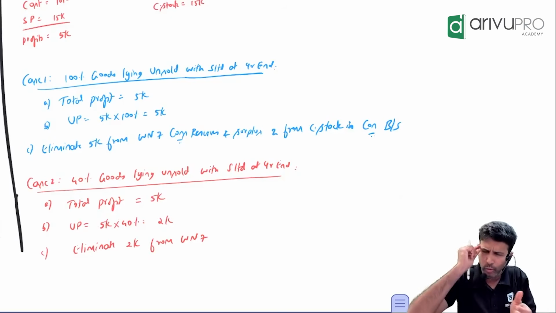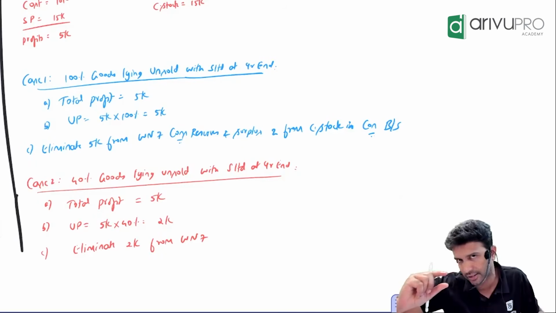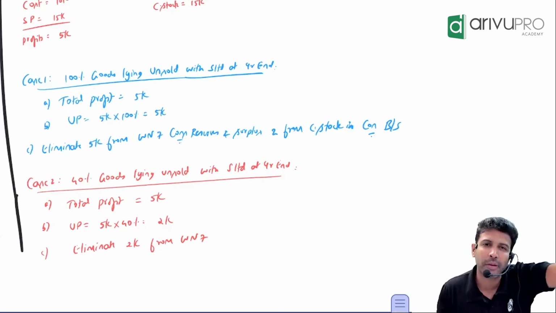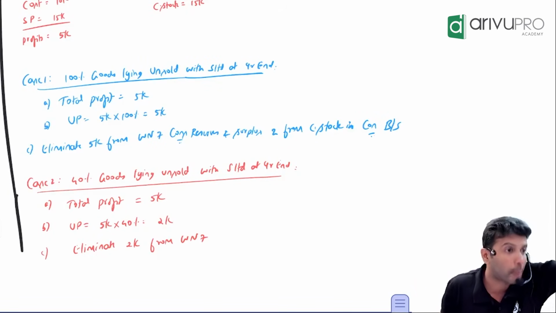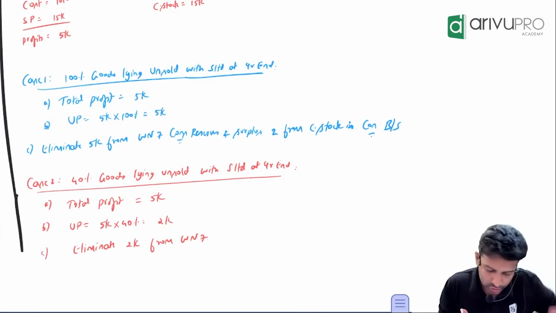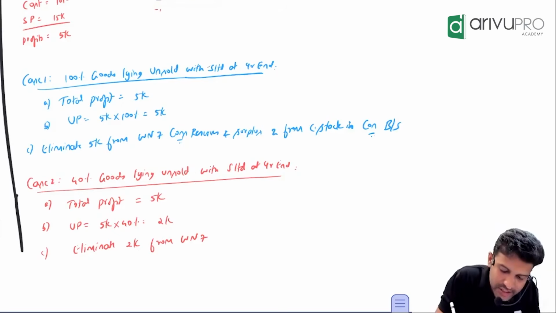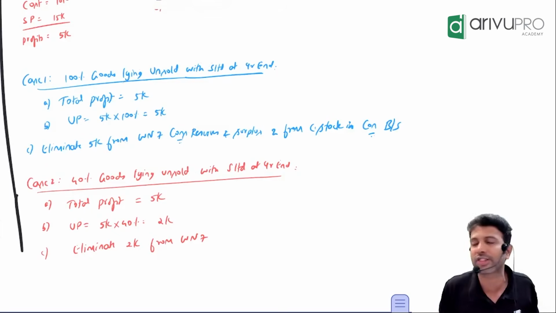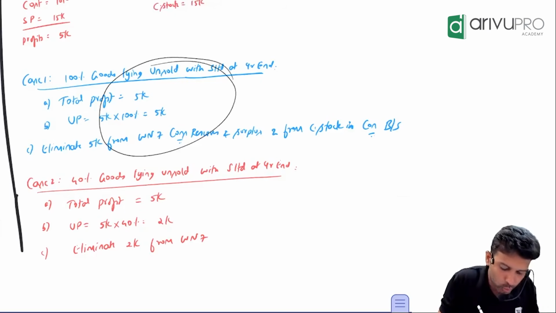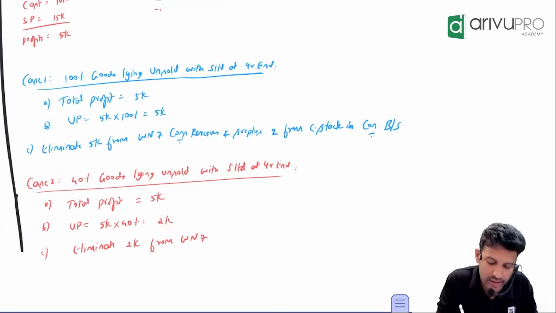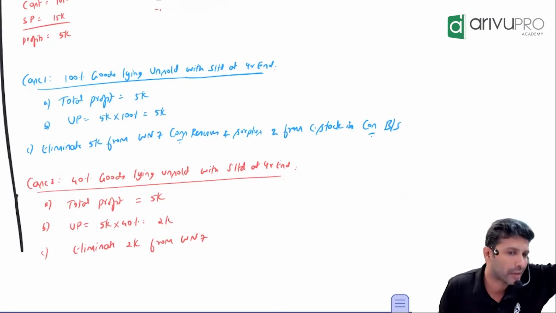Understood, everybody? So basically the concept is unrealized profit. If you're getting confused, one main easy concept to retrace this is: unrealized profit means how much profit is included in the closing stock. In the first case, how much goods are lying unsold? 100% of the goods is lying as closing stock. Hence, 100% of the profit you will eliminate.